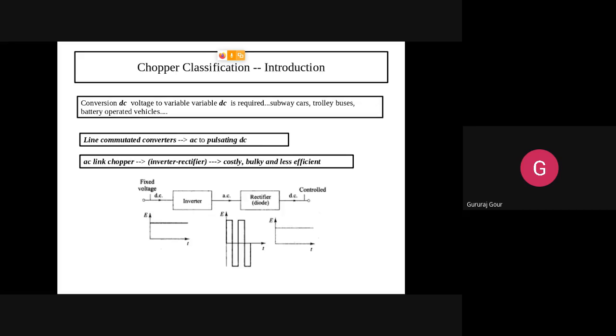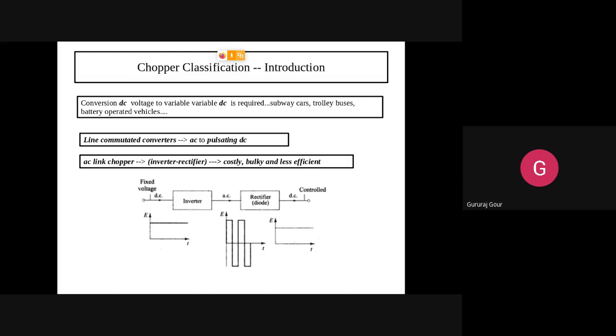Actually, in today's session, we will be discussing choppers. In order to put light on this, I want to go back to the types of converters we discussed in the beginning of this semester, in the first one or two classes, in the first module.